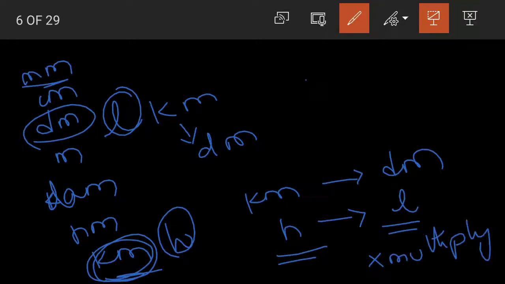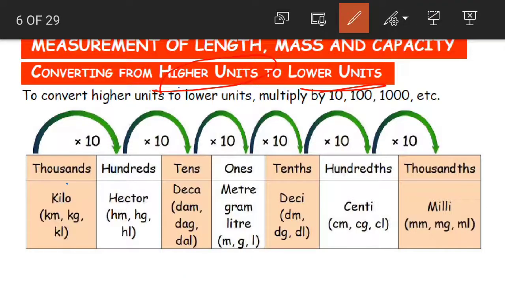What do we do? We multiply the given unit by 10, 100 or 1000. Depending on the case, by what number should we multiply? What is the basic rule to be followed, children? When we are converting a higher unit of measurement into a lower unit of measurement, we have to multiply. For example, when we have to convert kilos into hectares,